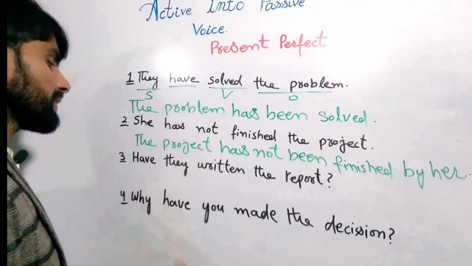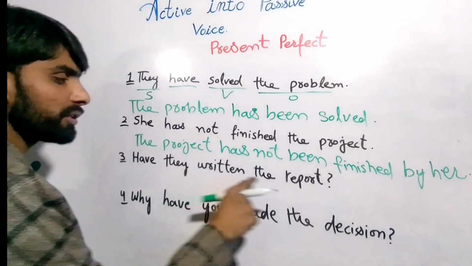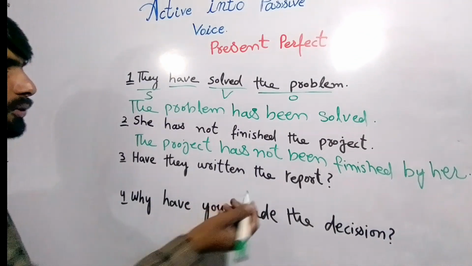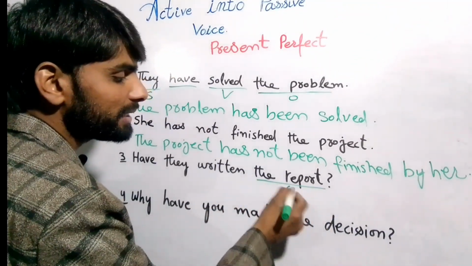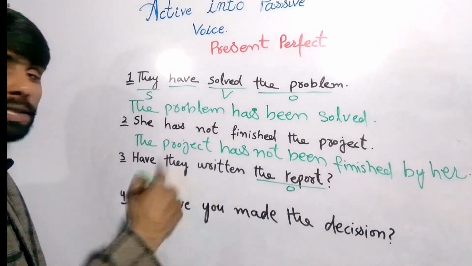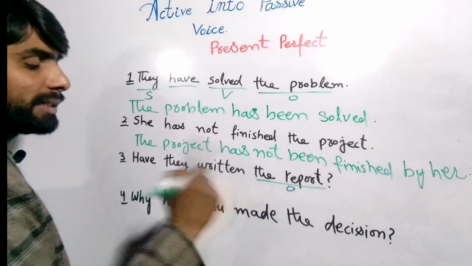So it becomes passive voice, right? Next is "Have they written the report?" So now we are making passive voice. Our object is singular, right? So we will use the helping verb according to the object that is singular.